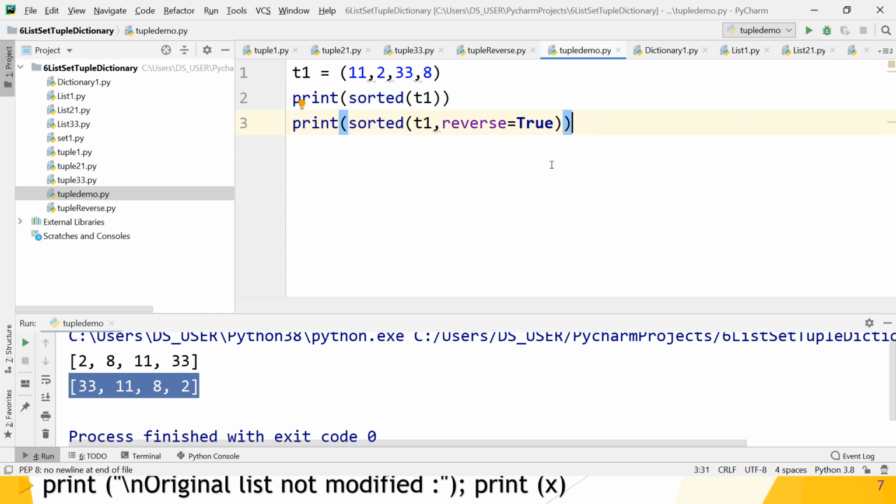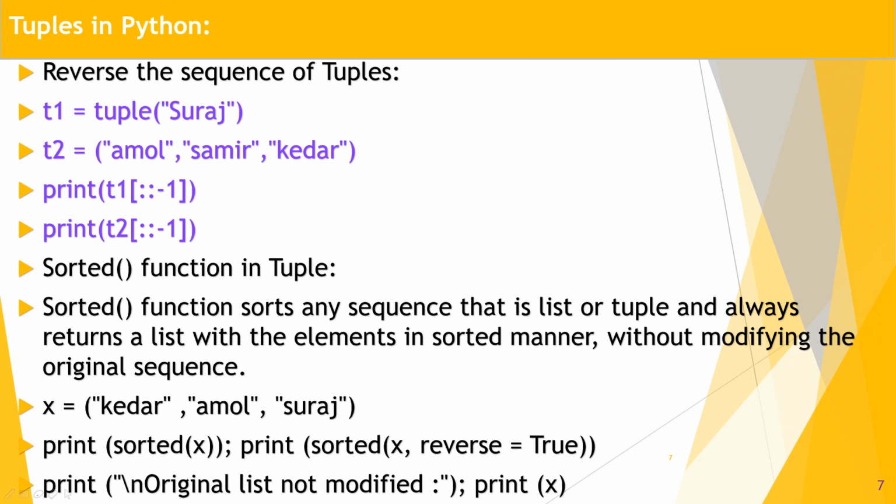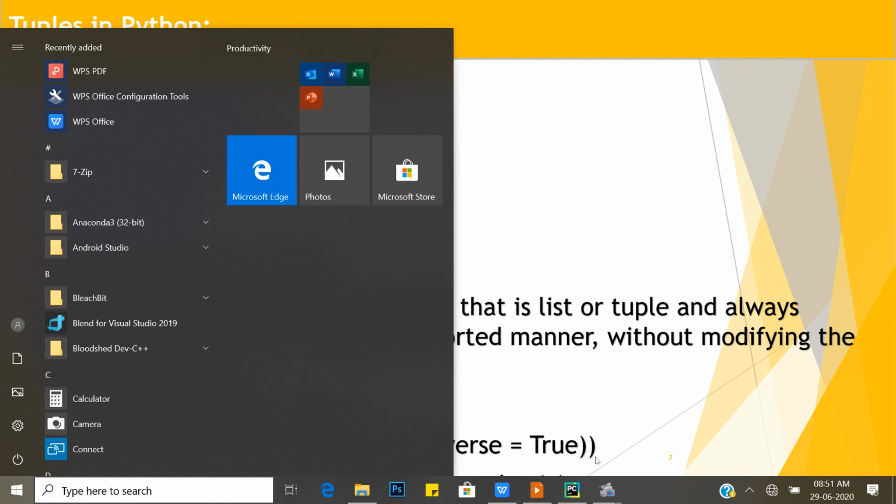Is the concept clear? The sorted method is applicable for a list as well as a tuple. But what does the sorted method return? It returns a list, guys. I hope you understand this concept. Clear? Yes, the original list or original tuple is not modified. A new list is created every time the sorted function is used. How to check it? Just check.